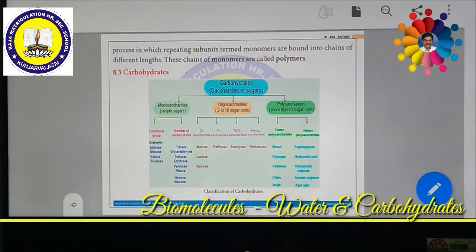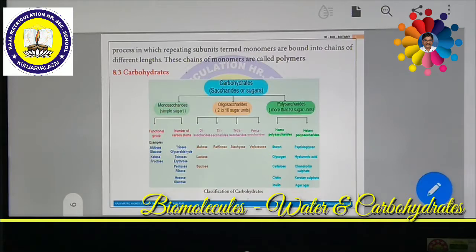If they have 4 carbon atoms, they are called tetroses. Depending upon the number of carbon atoms, they can be called triose, tetrose, pentose, hexose. Triose means 3 carbon atoms, for example glyceraldehyde. If it has 4 carbon atoms, it is called a tetrose, like erythrose.